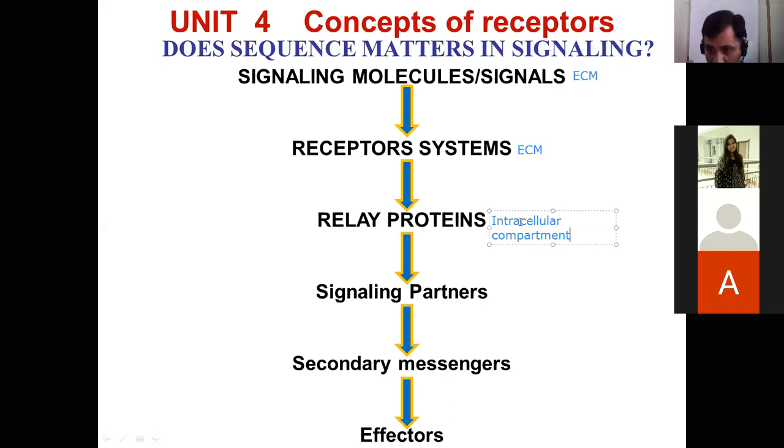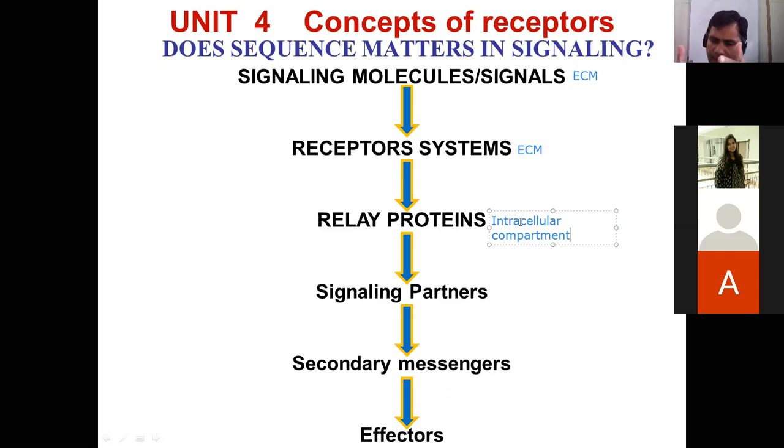And in what form? This form of transmission of the signal is conformational changes. Then you will ask, okay, it appears that the signaling molecules like cytokine or peptide or growth hormone, etc., are outside of the membrane, bound to the receptor, and this structure will always be outside. Does this happen?